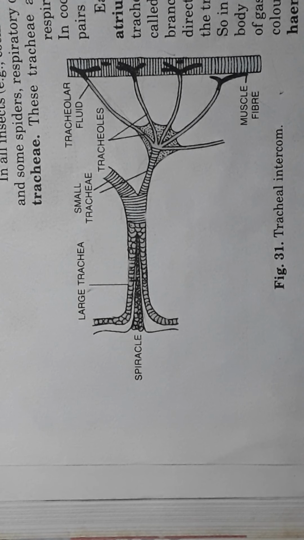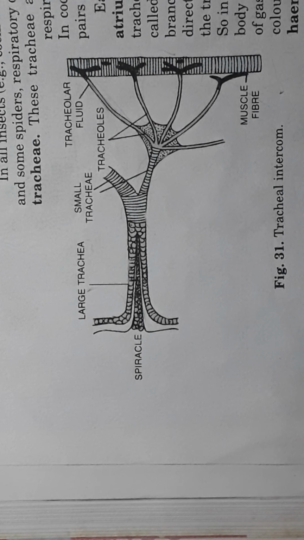Some complete path with different organs should be there, so that the air can enter the delicate structures.